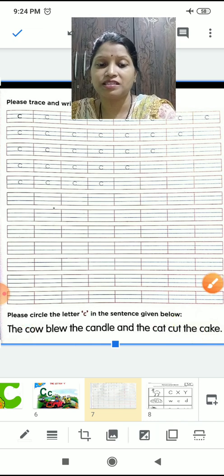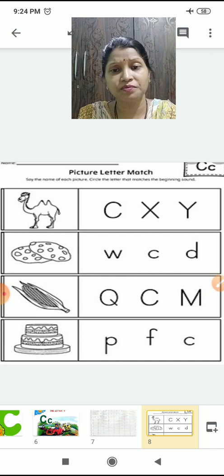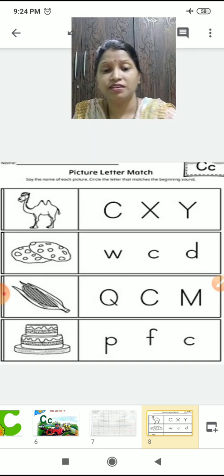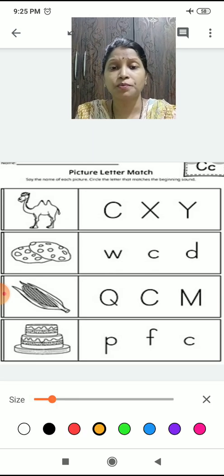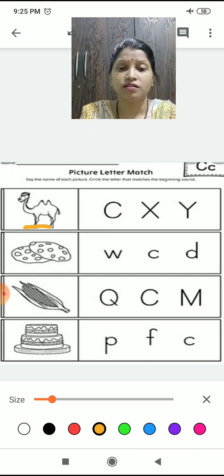Now look at this very simple activity over here. What you have to do? You have to circle the correct letter, right? Yes. Now children, see, here is a camel. It is a camel.